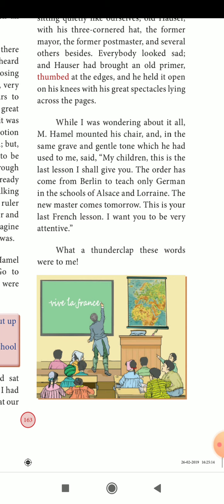You have to teach only French in the schools. Okay, so French in the schools. This is the last French lesson I am going to take for you.